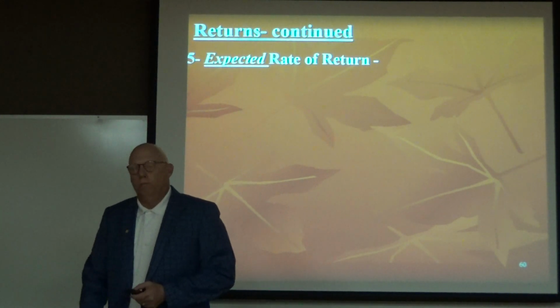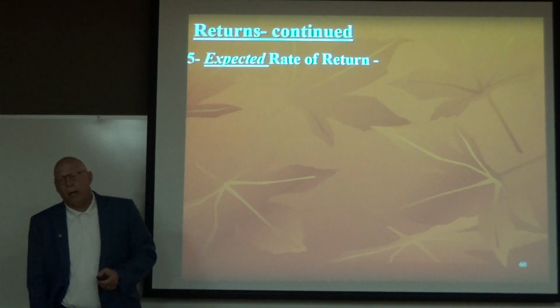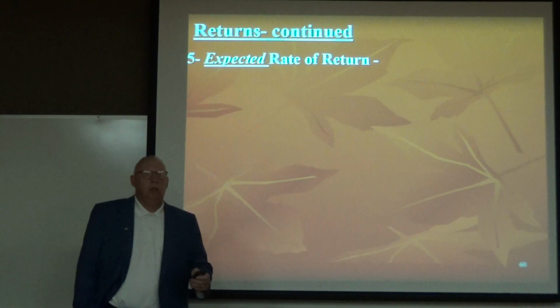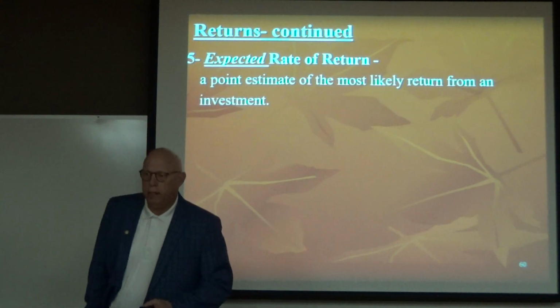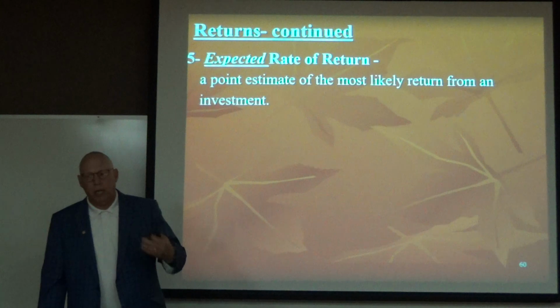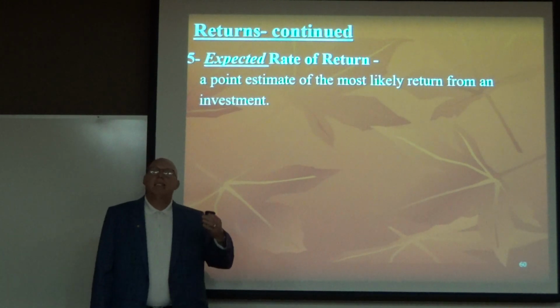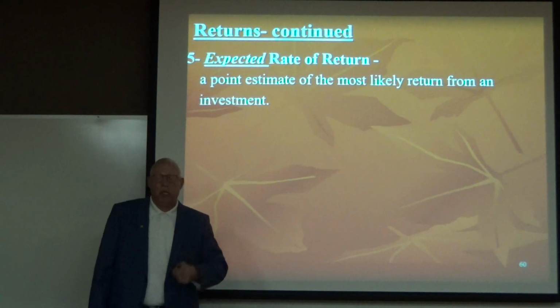Okay, so slides 60 through 65. All right, so the expected rate of return. All right, it is a point estimate, which means it's one number. It's an estimate of the most likely return from an investment. It is an estimate. It is our best guess.